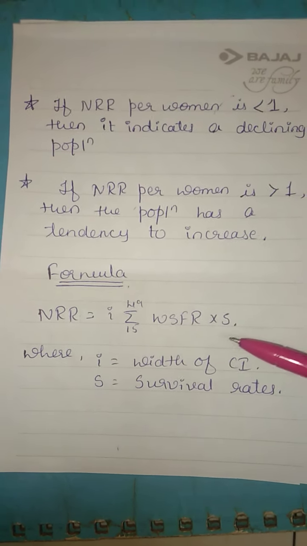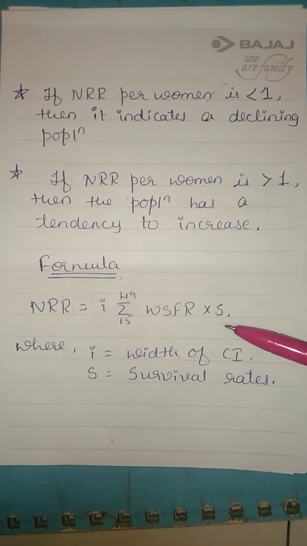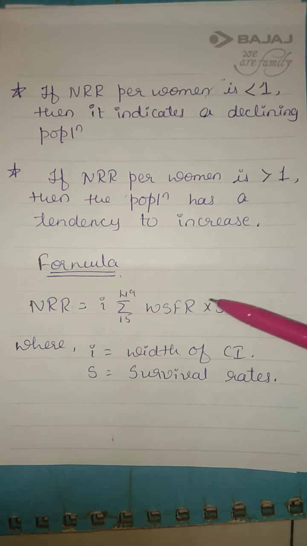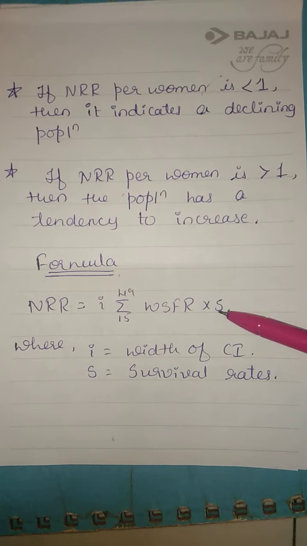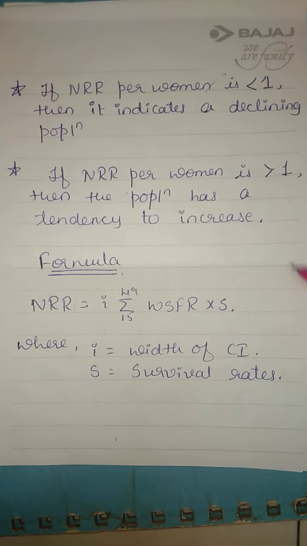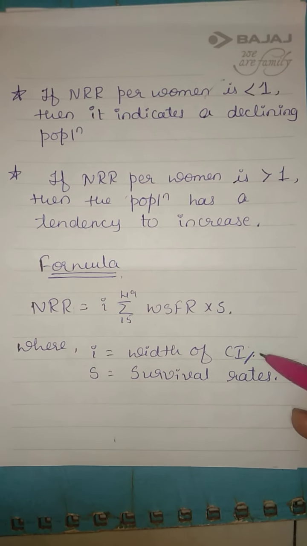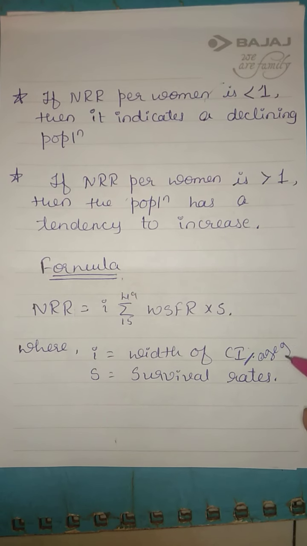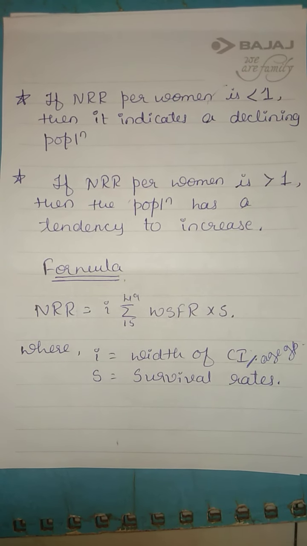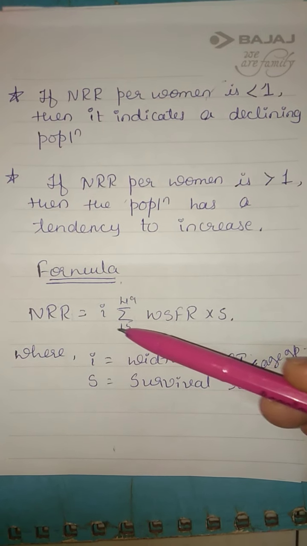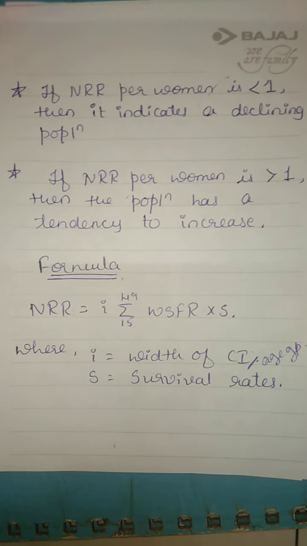Here we have a formula. Only change with GRR is into S, that is, S is survival rates. As usual, I is the width of the class interval or the age group. NRR is equal to I into summation WSFR into S.